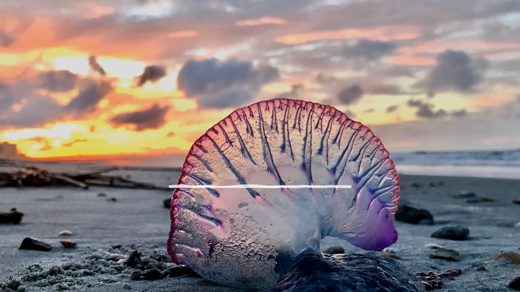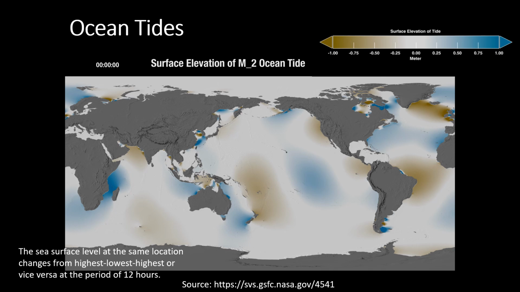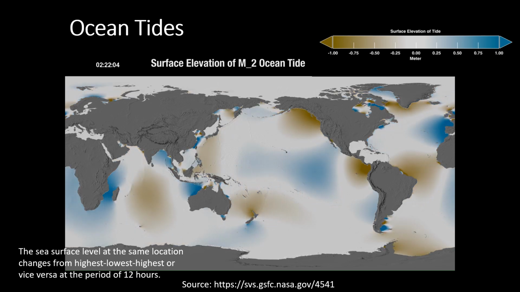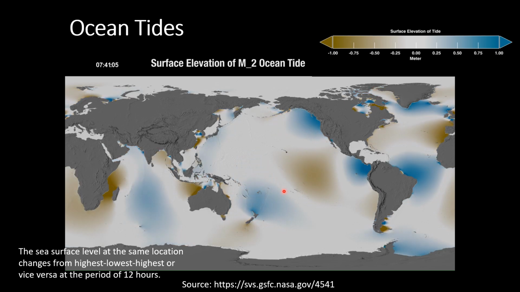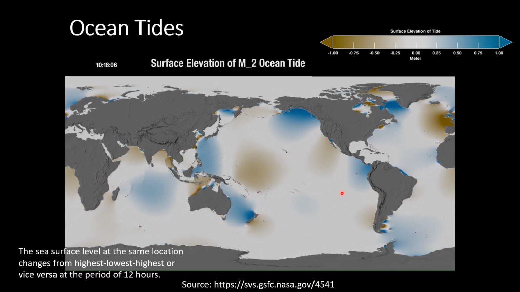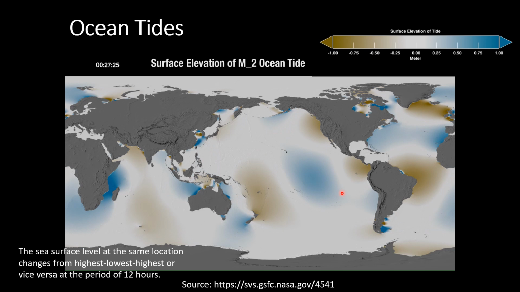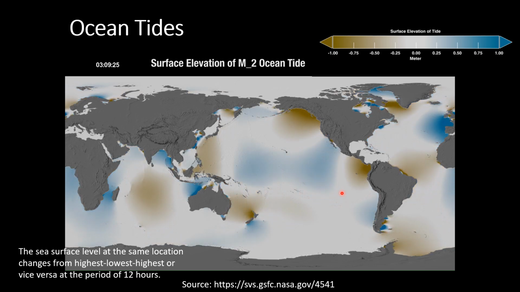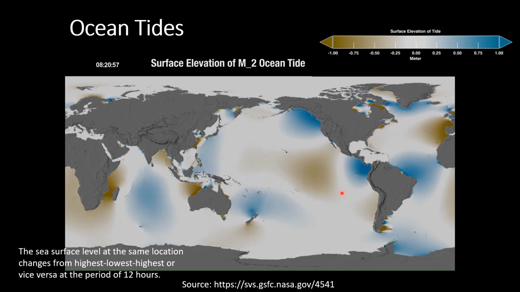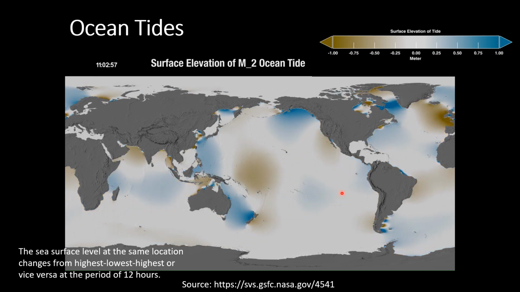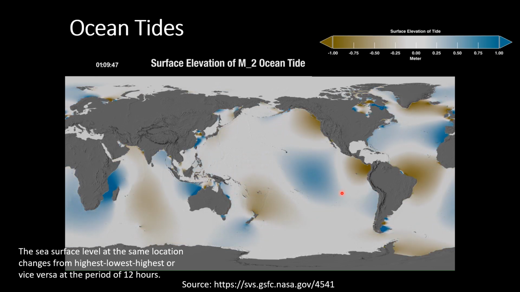The second natural phenomena we would like to discuss is tide. This animation shows the ocean tide. The sea surface level at the same location changes from the highest to lowest and highest again, or vice versa, at the period of 12 hours.